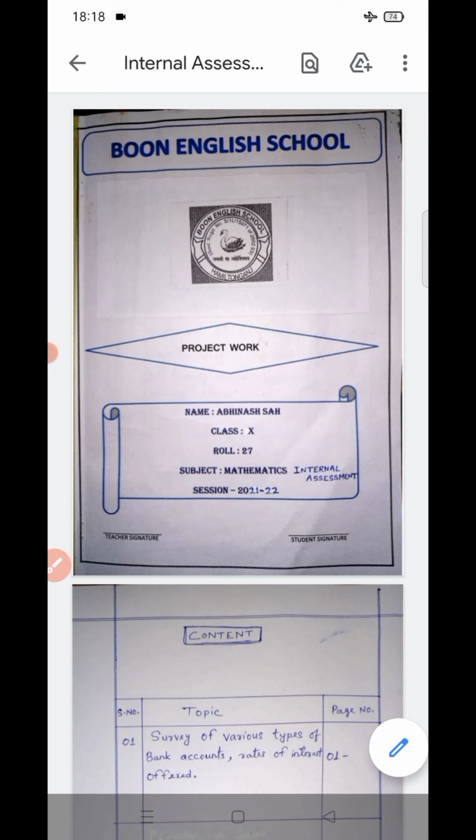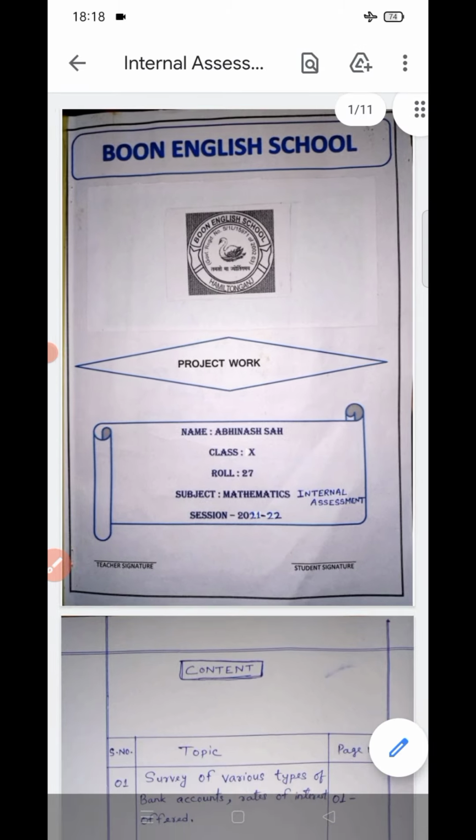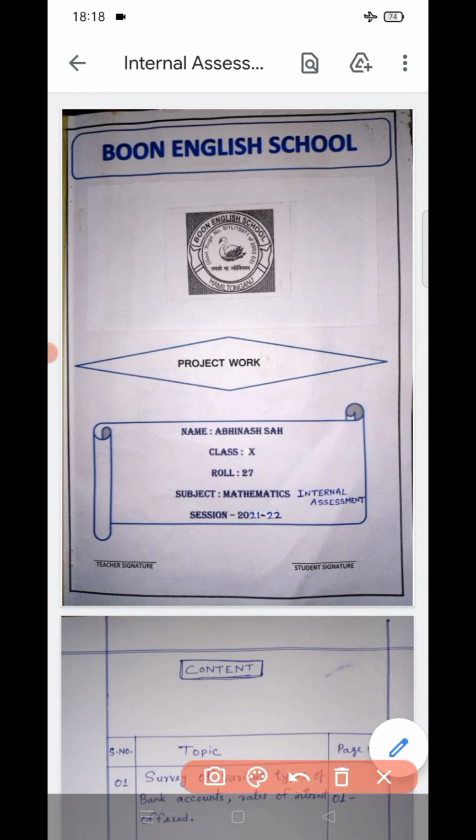So let me start. The first page, the front page, will be like this, where you will write Boone English School at the top, or you may even write it in a round shape like this, and here you may put the school's logo.